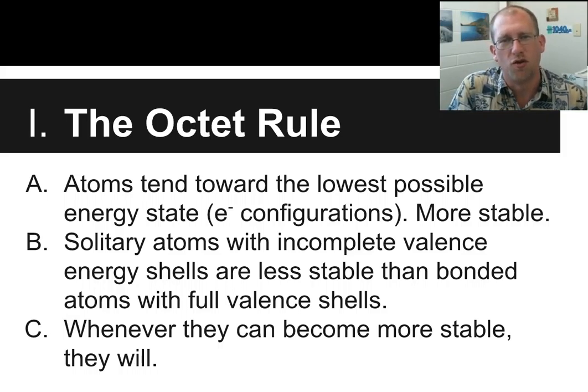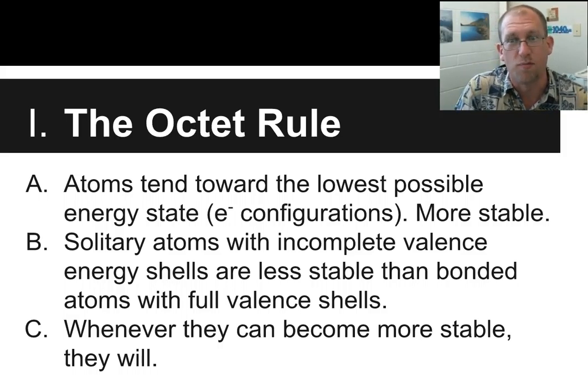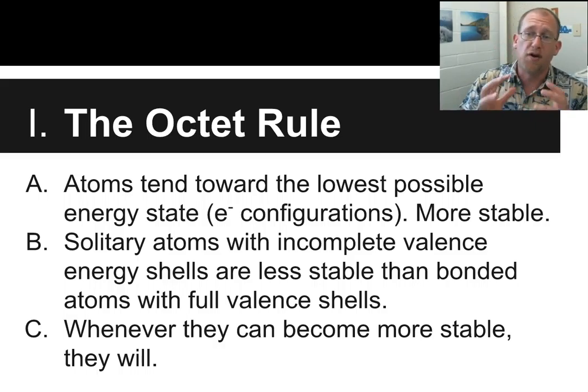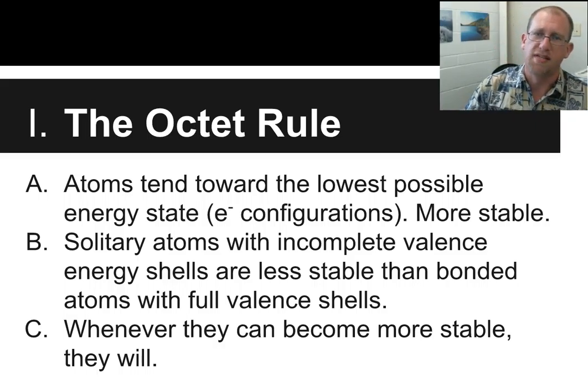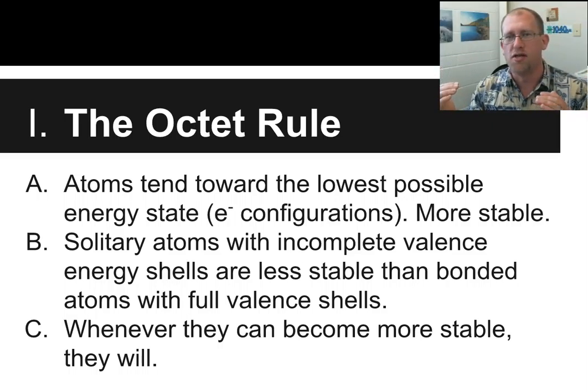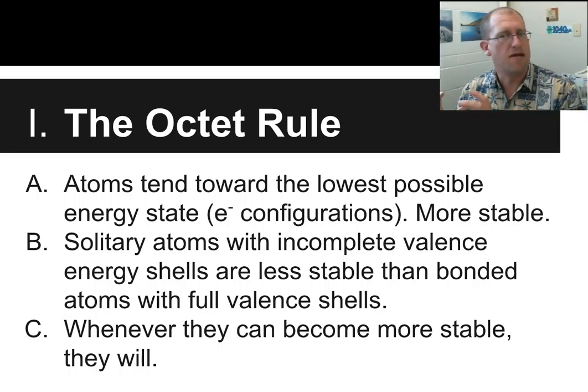Atoms tend toward the lowest possible energy state. By that we mean the way that their electrons are configured. They want to have the lowest possible energy available. Lower energy means more stable.